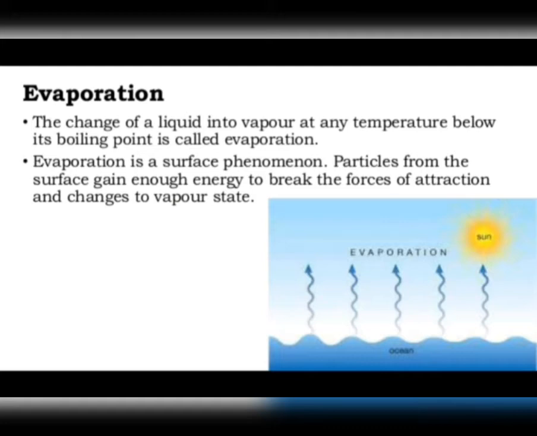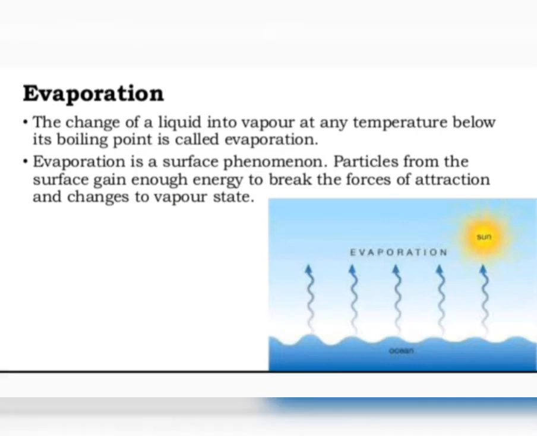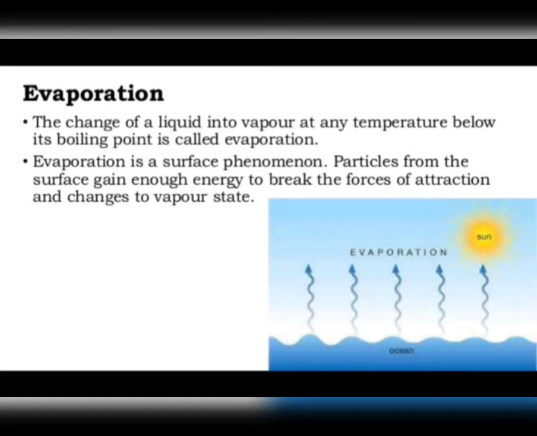So we can say that some particles in a liquid always have more kinetic energy than the others. Even when a liquid is well below its boiling point, some of its particles have enough kinetic energy to break the forces of attraction between the particles and escape from the surface of the liquid in the form of vapor.